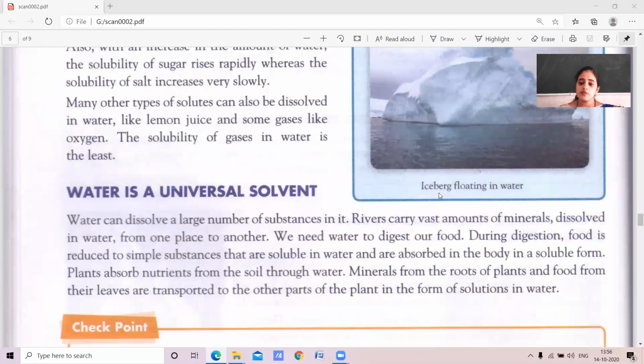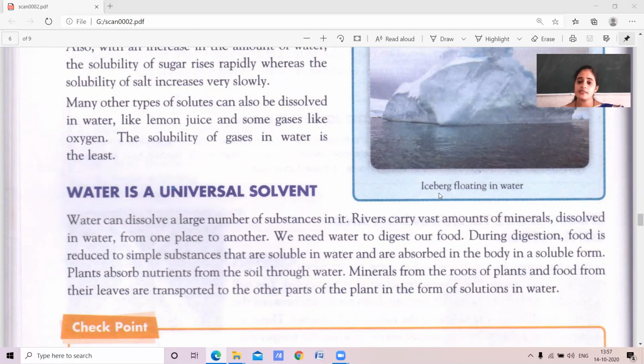Then we came to the last part of the lesson. Water is a universal solvent. Yes, children. We call water a universal solvent because it dissolves most of the substances in it. So we call it a universal solvent. Water can dissolve a large number of substances in it. Rivers carry large amounts of minerals, dissolved by the water, from one place to another place.